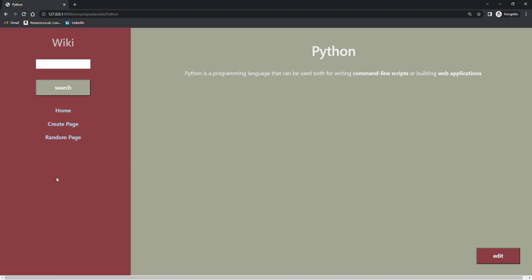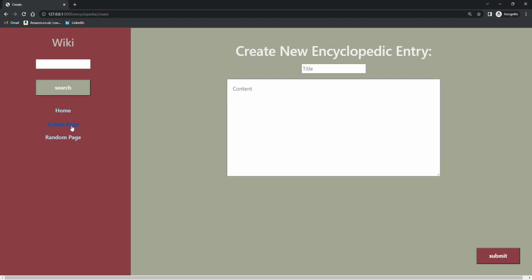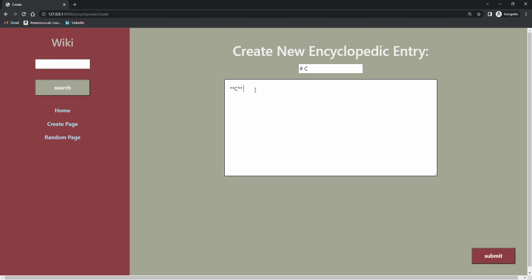If we want to create a page, we can do that under the New Page option. We have a title box and a text area which allows us to put in some content. So if we add some Markdown language here, so if we put bang and C, and we can put a couple of stars there, some Markdown, we can say C is a programming language. Stop, and we can submit that.